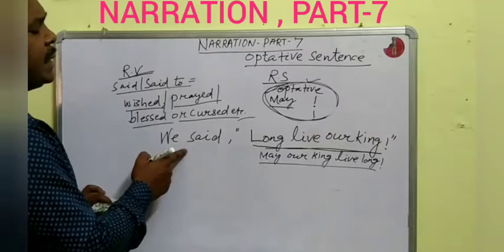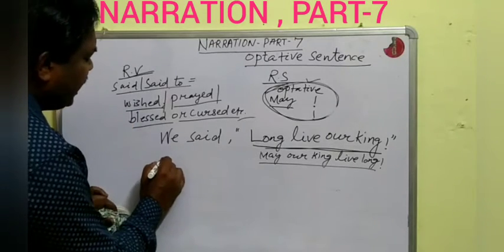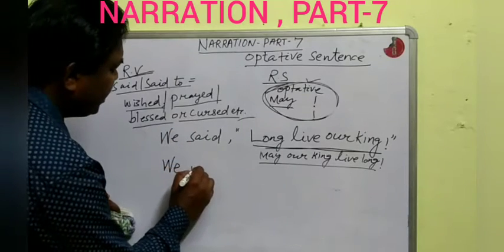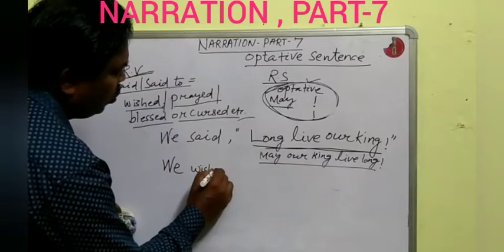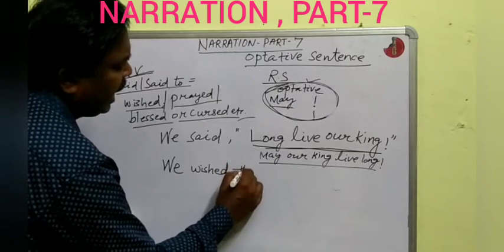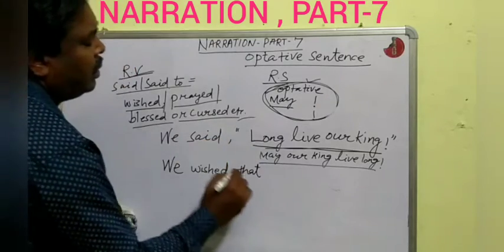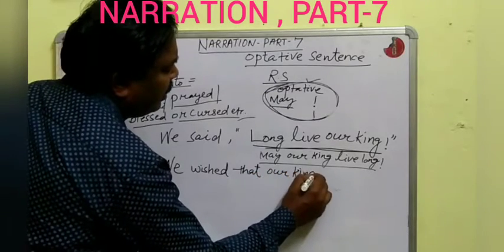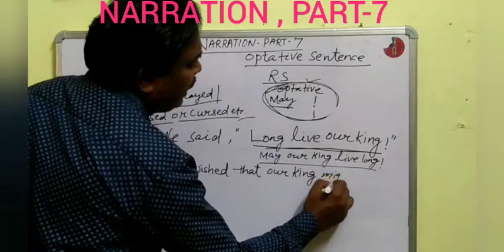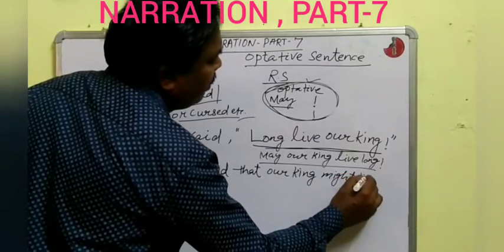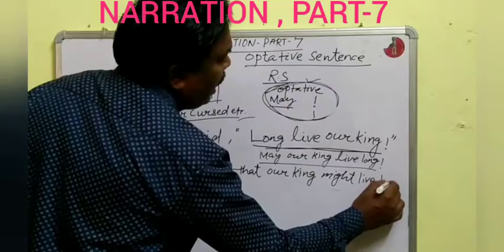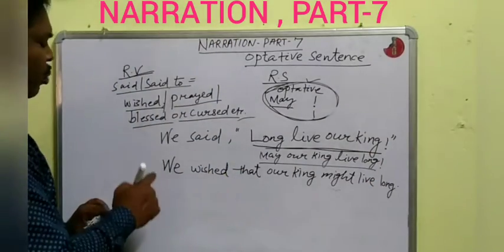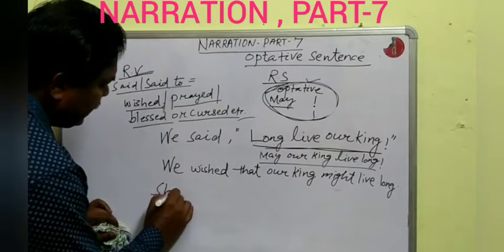So when we change into indirect speech, we shall write: we wished that our king might live long. Our king might live long. Is it clear? Okay, one more example.